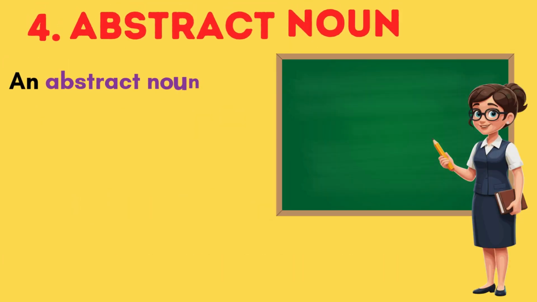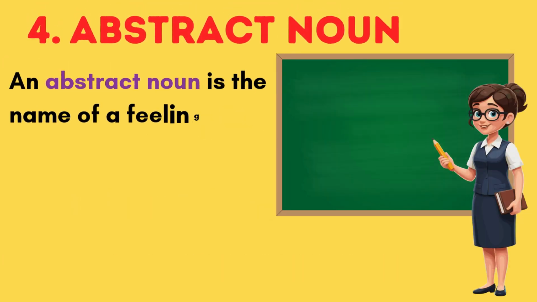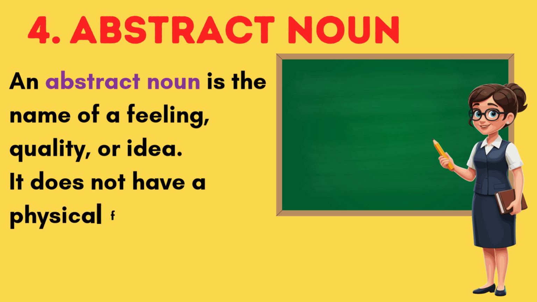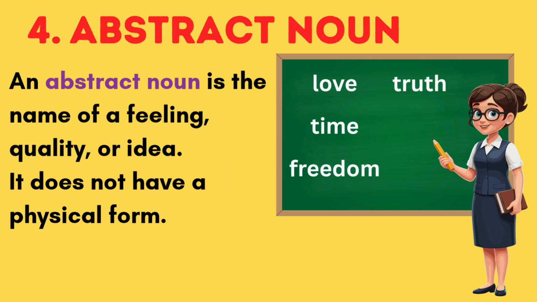An abstract noun is a name of a feeling, quality, or idea. It does not have a physical form. Examples are love, time, freedom, truth.